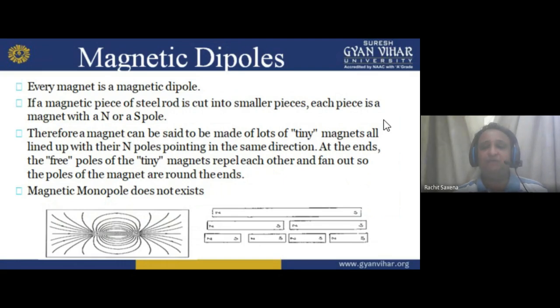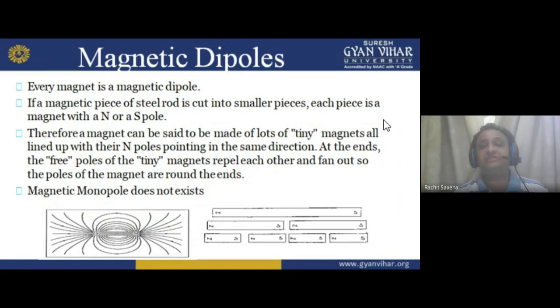So if I am a steel rod which is behaving like a magnet, now if I have cut it into two pieces, one piece again has a north and south pole, and the other remaining piece behaves like a north and south pole. So two pieces behaving with two poles means four poles are there, two north and two south. If I cut it into more pieces, means four pieces, then what can we say? Four north, four south poles. So we can understand that in a magnet, you always find two poles. That is why it is called a magnetic dipole.